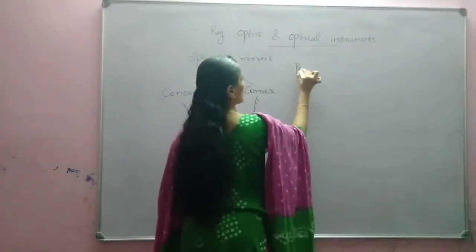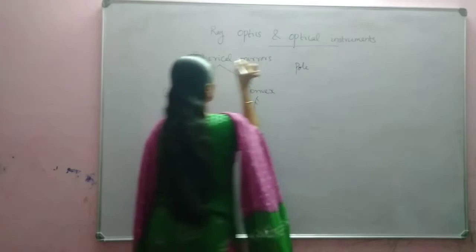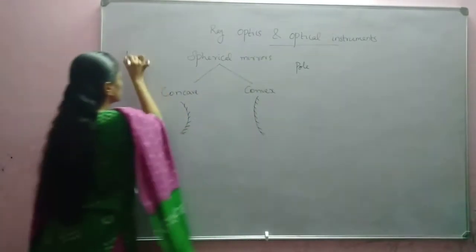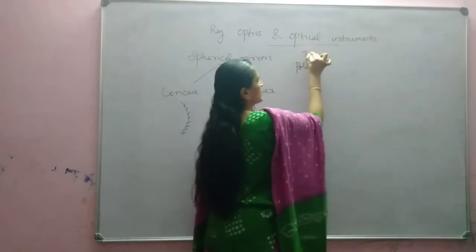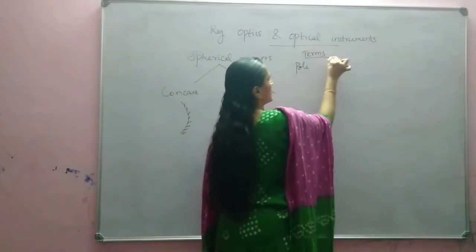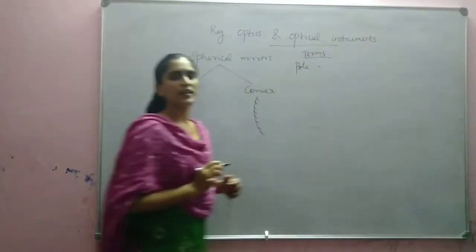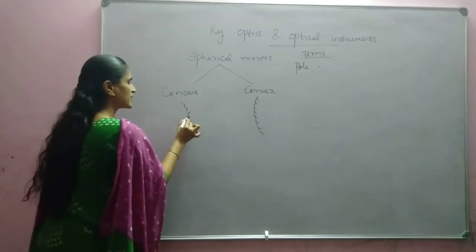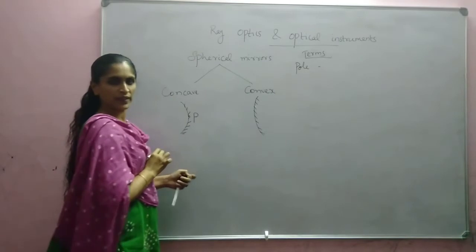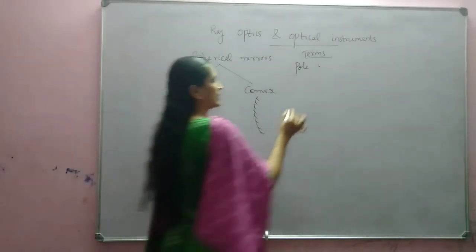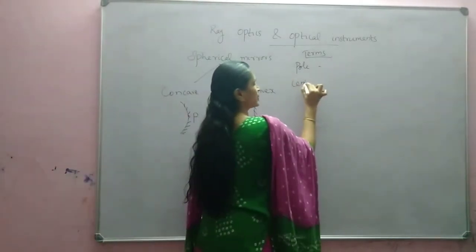Terms related to mirrors. First one is pole. Pole is the center point, the middle point of the mirror. Next one is center of curvature.